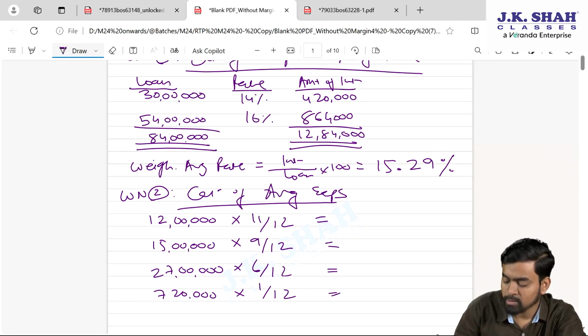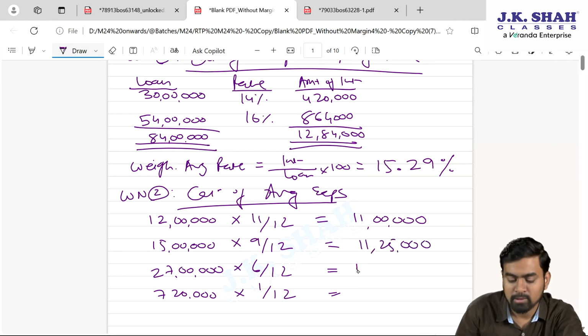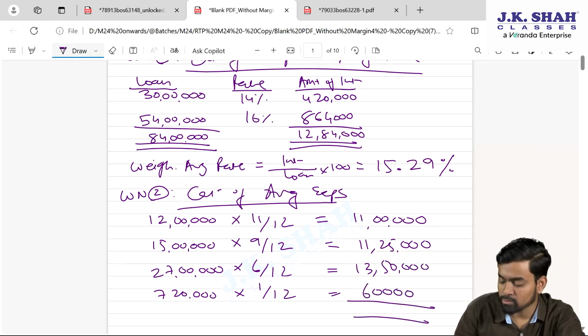If you will confirm, this is 11 lakhs, 11 lakh 25,000, 13 lakh 50,000. Check on calculator. This is 60,000. So the total is how much? 36 lakh 35,000.